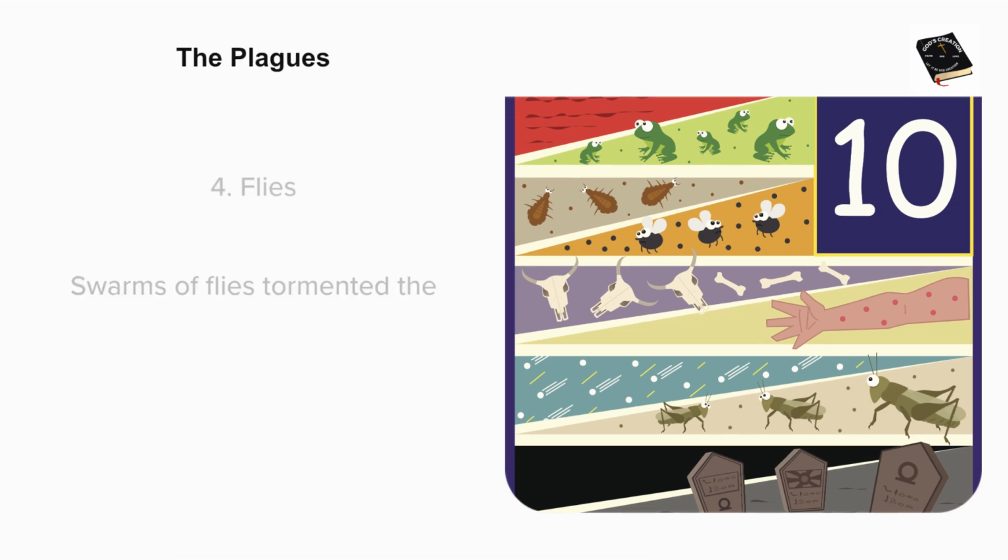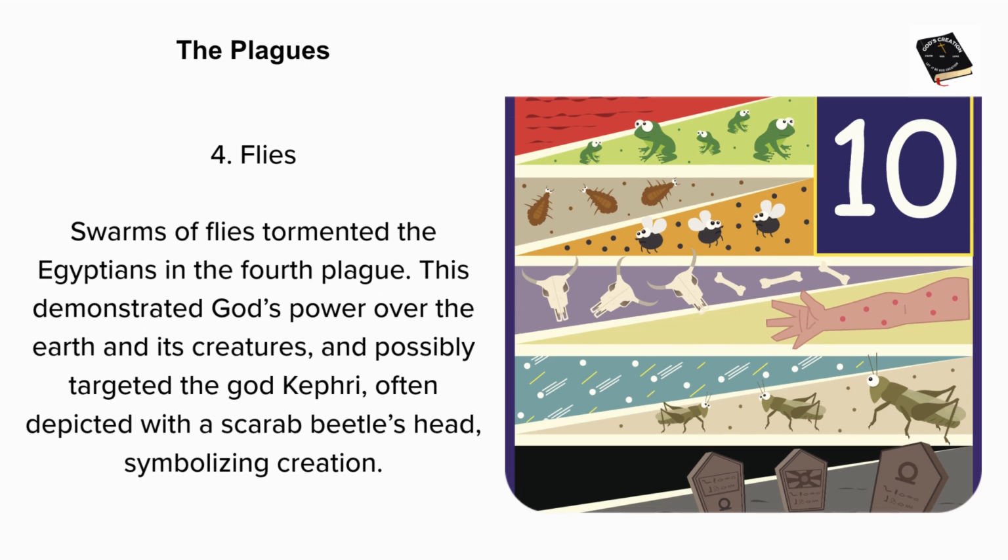The plagues. 4. Flies. Swarms of flies tormented the Egyptians in the fourth plague. This demonstrated God's power over the earth and its creatures, and possibly targeted the god Khepri, often depicted with a scarab beetle's head, symbolizing creation.